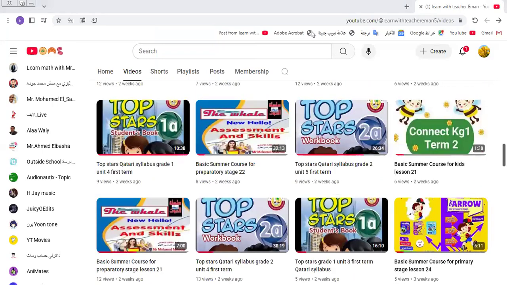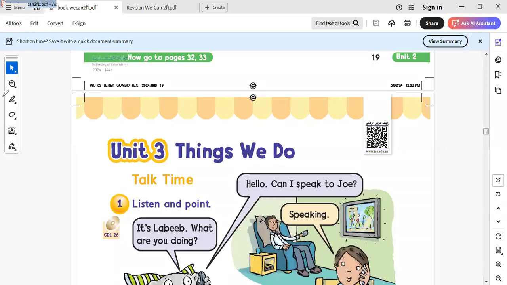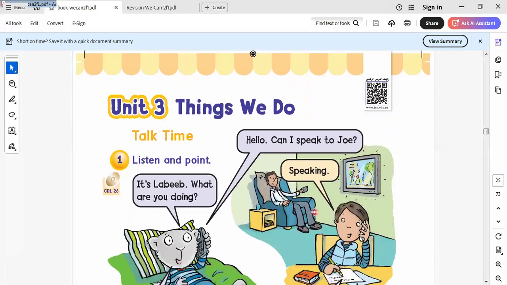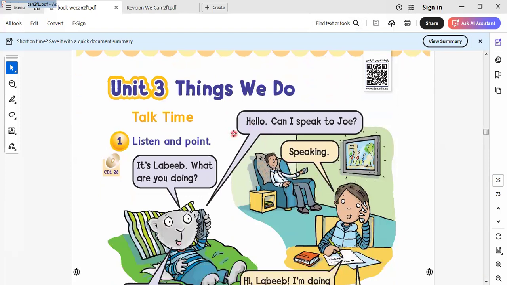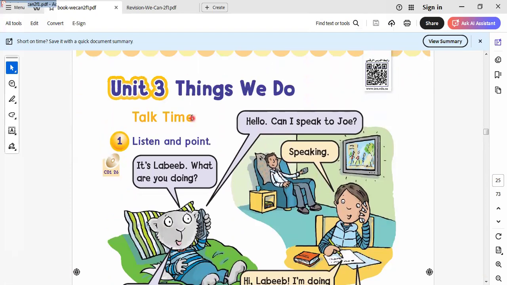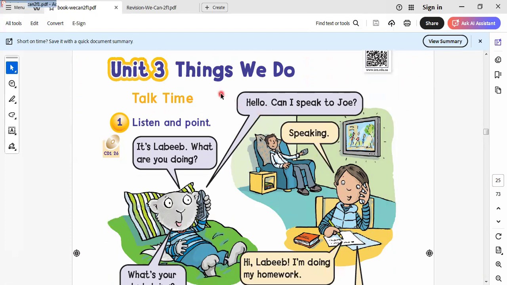Let's go to our lesson today. Today it will be the last unit in your book, We Can. Next class, I will make a revision of what we learned in this book, during the 3 units. But today is the last unit in your book. Let's go to our unit today.